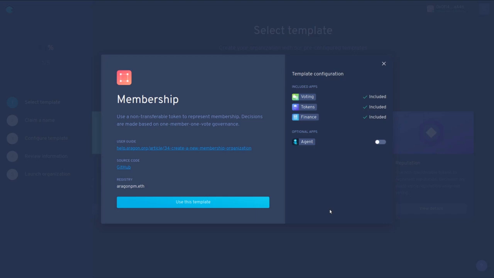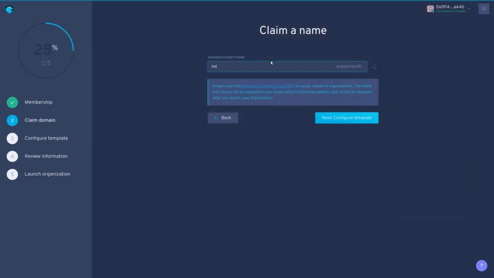This is a really good way to start the decentralization process because you can upgrade this over time. So make sure you include agent. We're going to pick a name for our DAO.